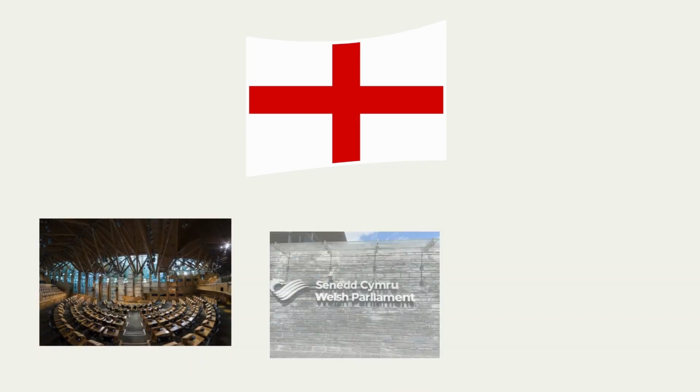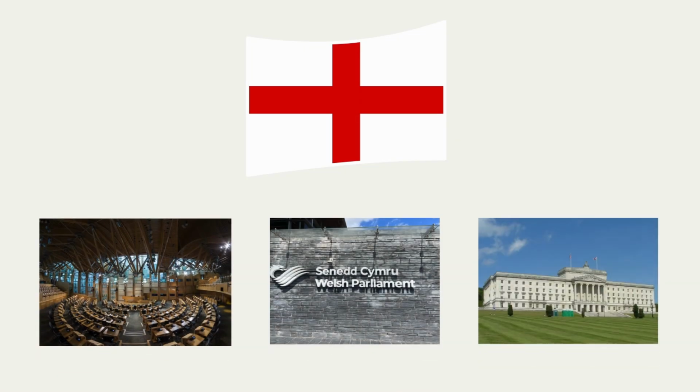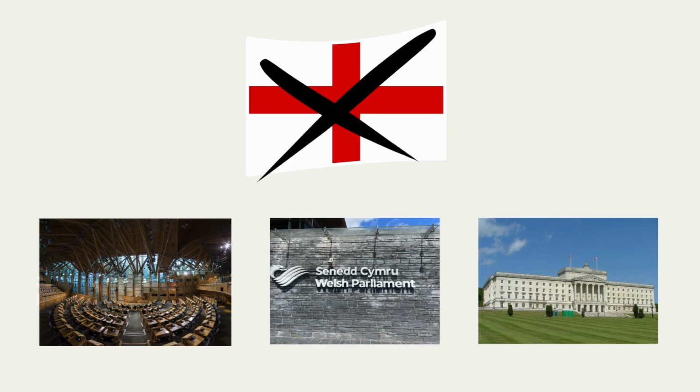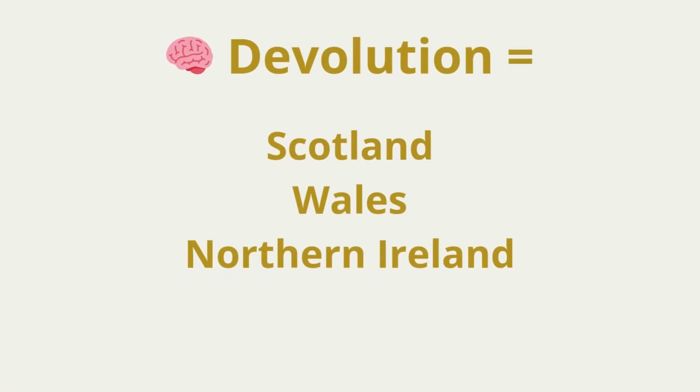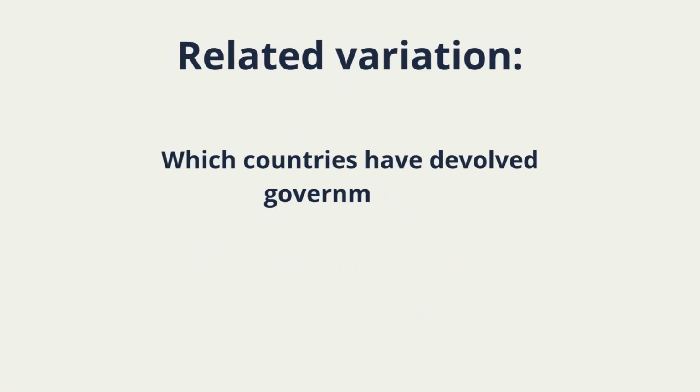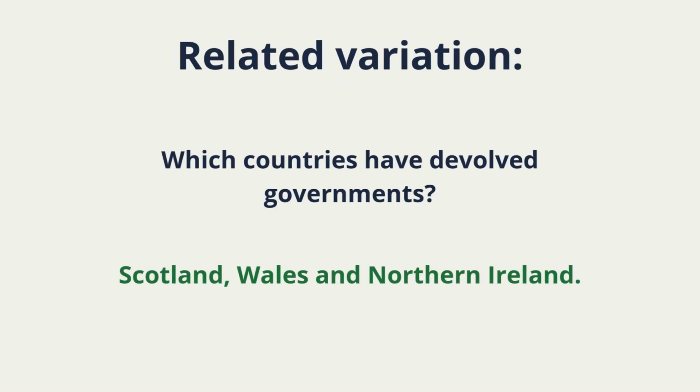Scotland does. Wales does. Northern Ireland does. England does not. This is a common confusion point. Repeat this mentally. Devolution applies to 3, not 4. England is governed by the UK Parliament. Related variation: which countries have devolved governments? Scotland, Wales, and Northern Ireland.